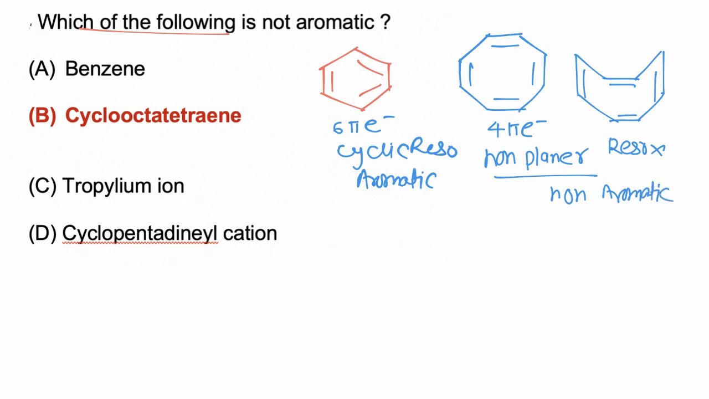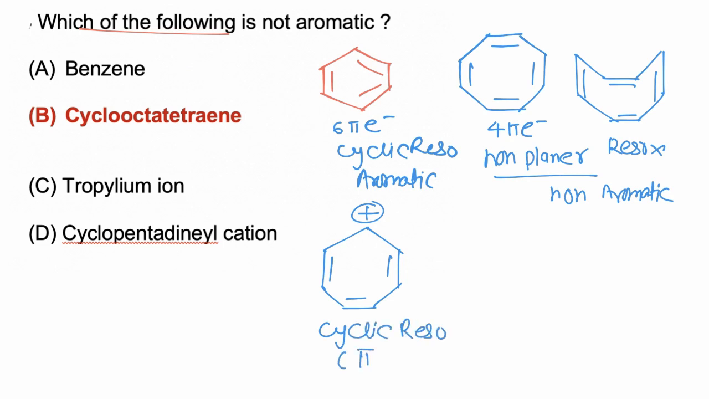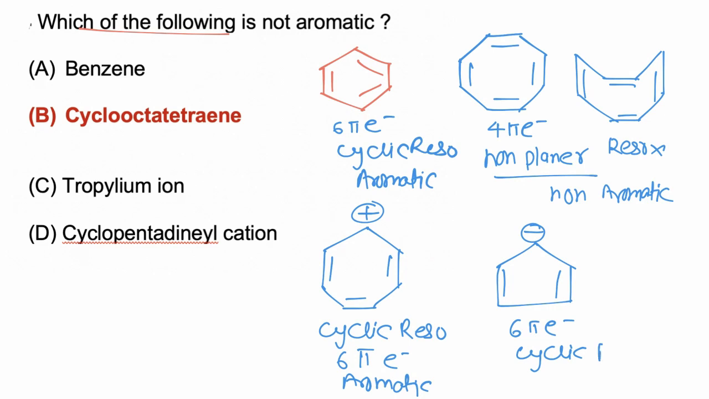non-aromatic. Now tropylium cation, this molecule has complete cyclic resonance, total 6 pi electrons. So this molecule is again aromatic in nature. Now cyclopentadienyl anion has 6 pi electrons along with complete cyclic resonance. So this molecule is aromatic in nature. So option B is not aromatic.